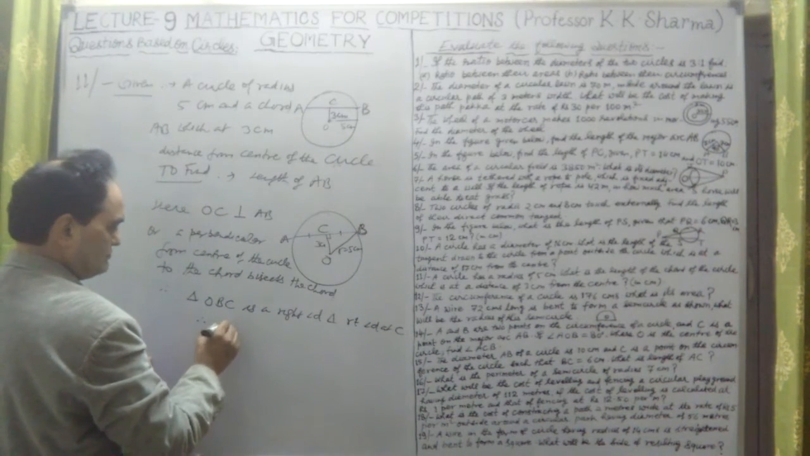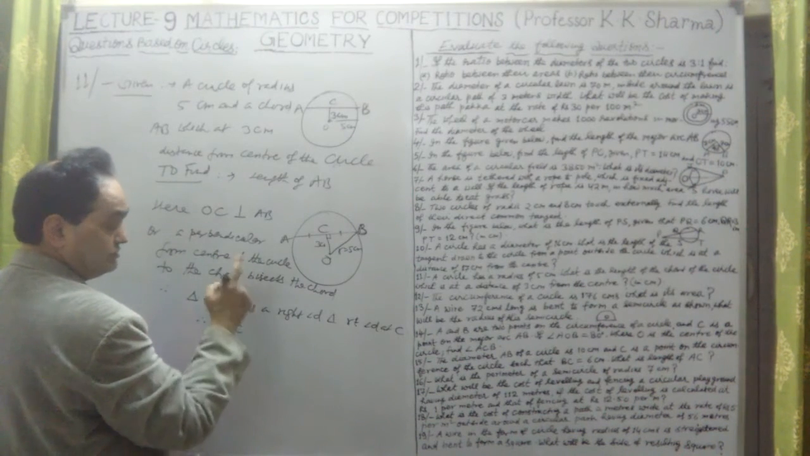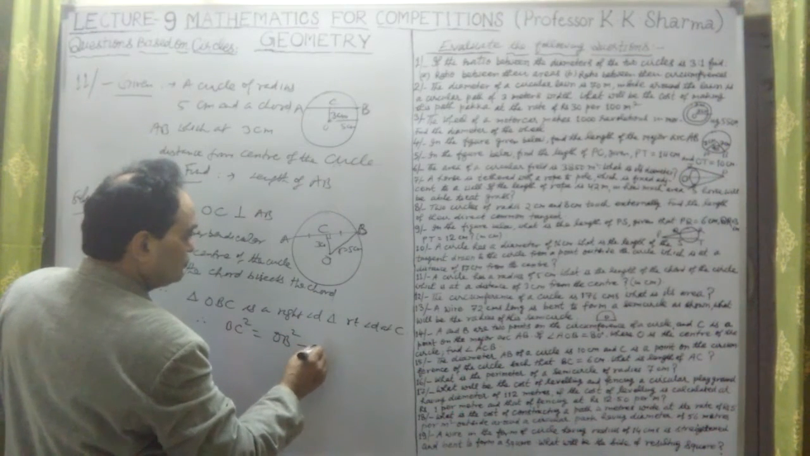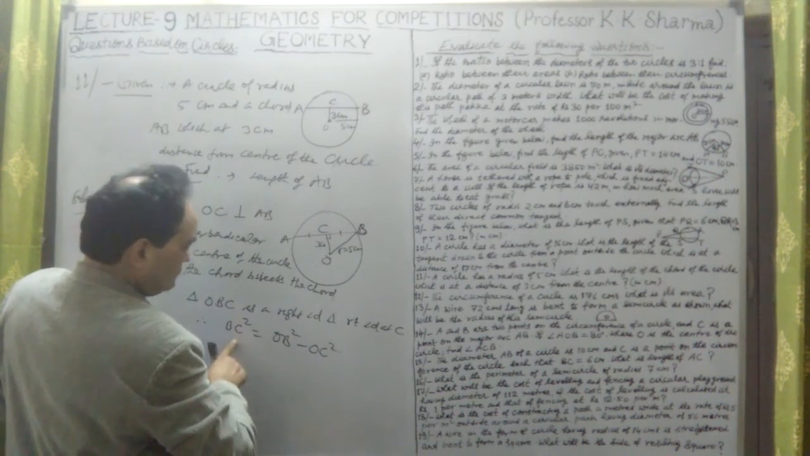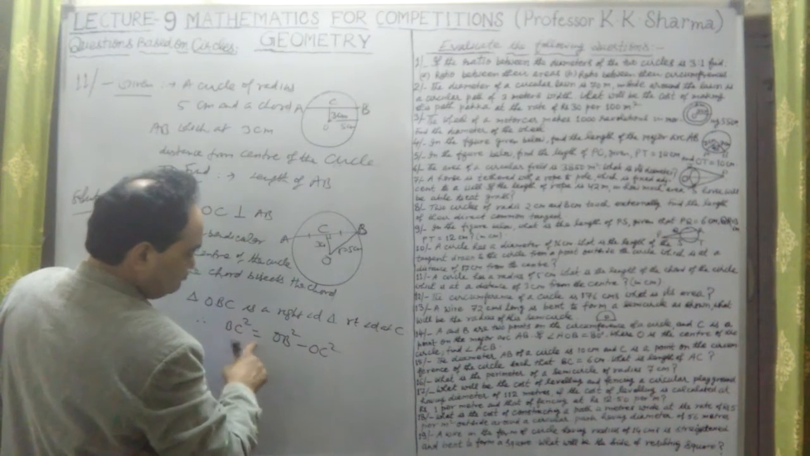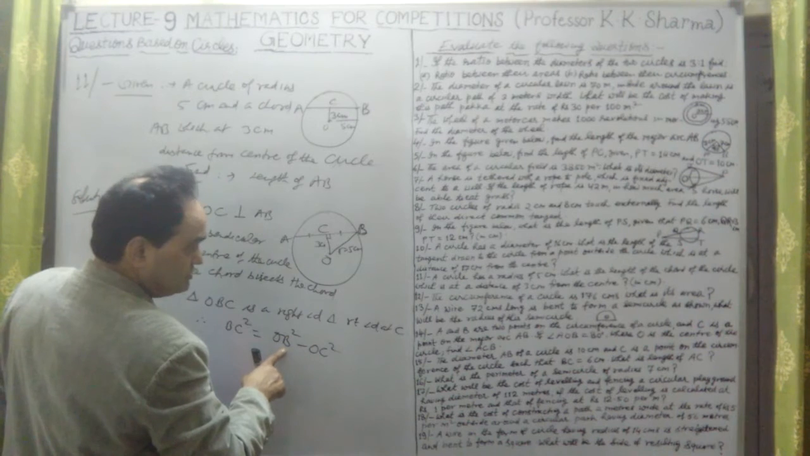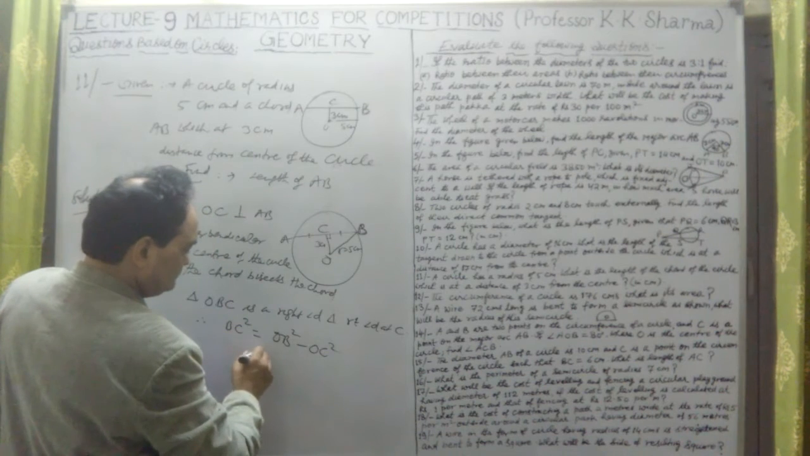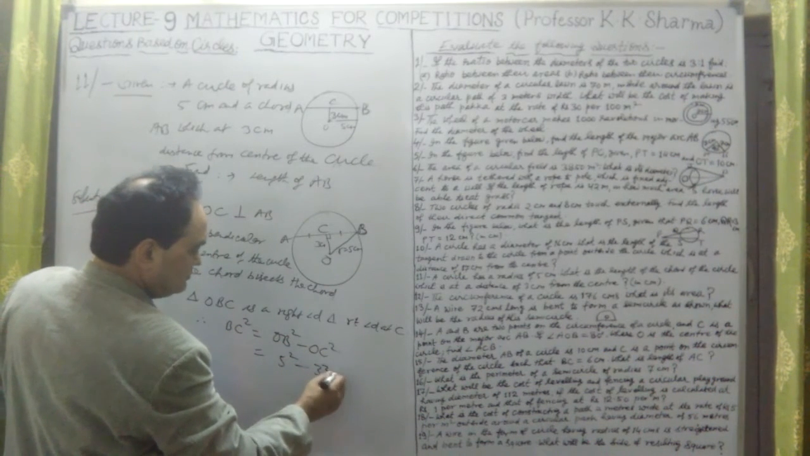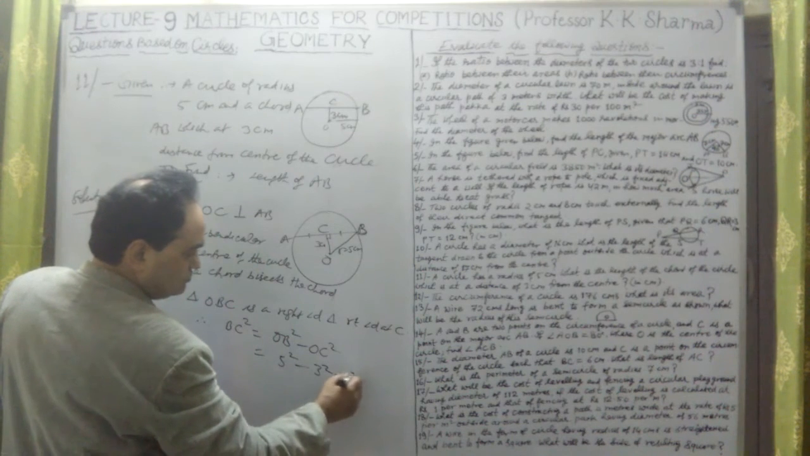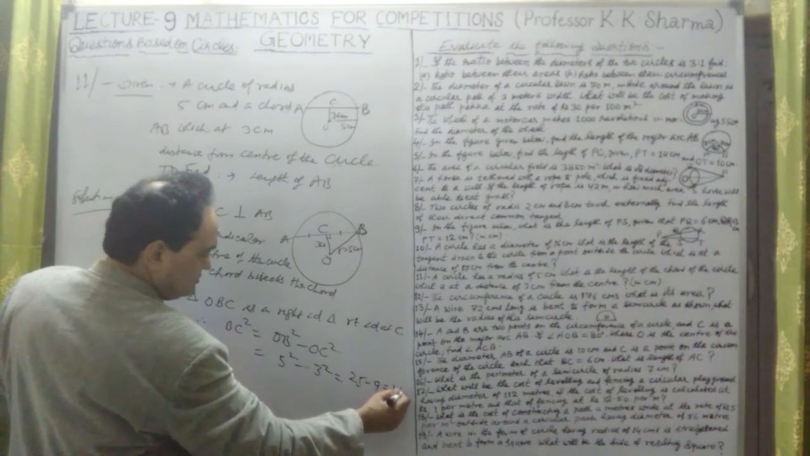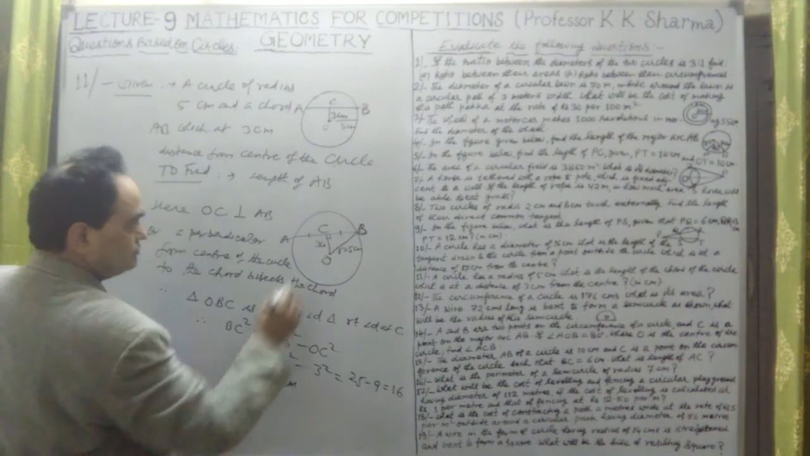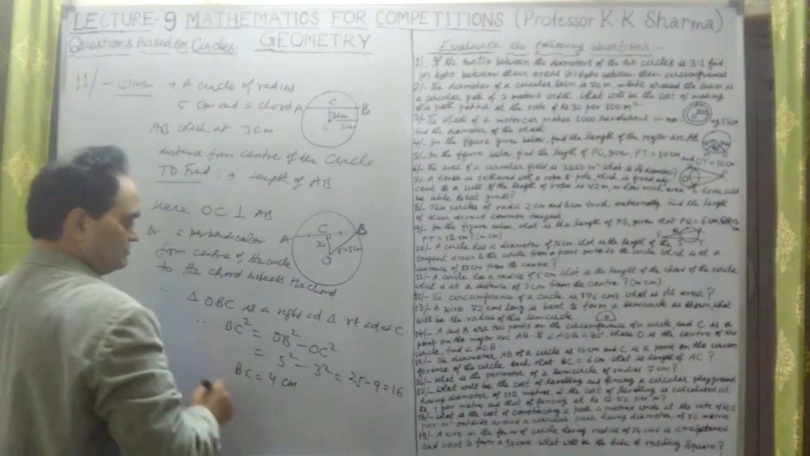Therefore, BC square is equal to OB square minus OC square. This is one of the sides of the right angle triangle, equal to the square of the hypotenuse minus the other side. Hypotenuse here is OB. OB square minus OC square will give us BC square. OB is 5, square. This is 3 square. It will give us 25 minus 9 equal to 16. Therefore, BC is equal to 4. BC is 4. Therefore, AB is 8 centimeter.